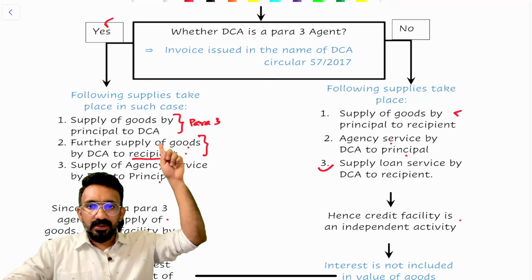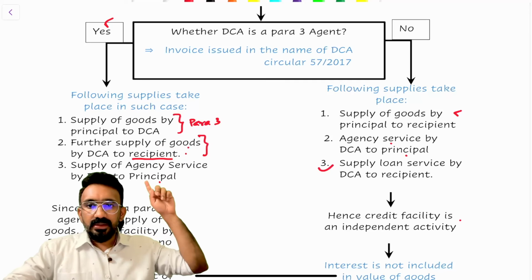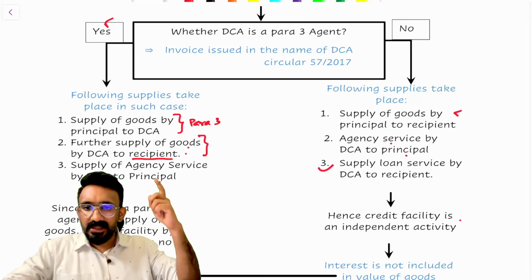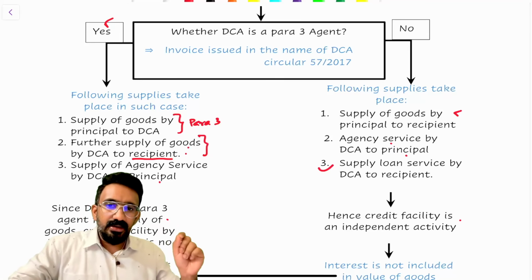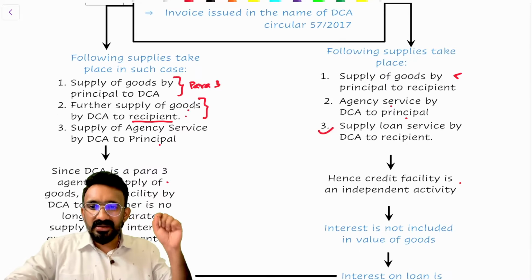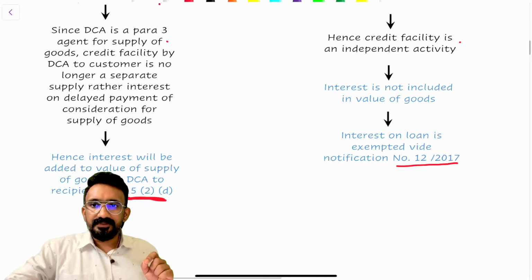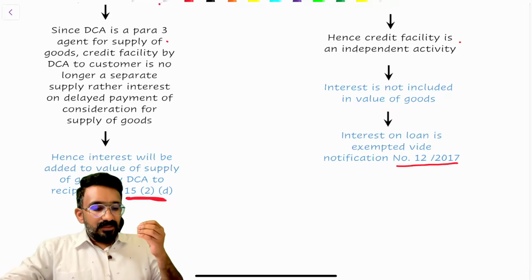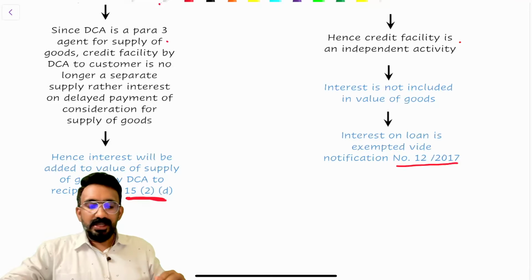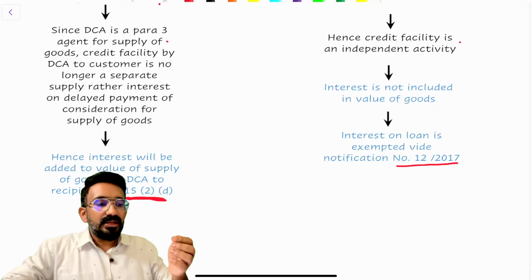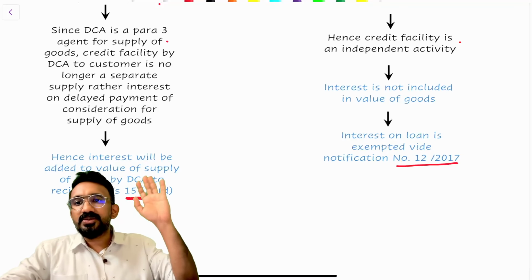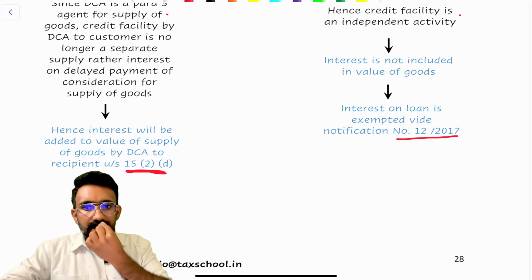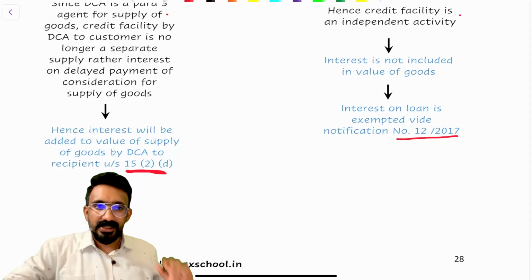Number one, principal to del credit agent; two, del credit agent to the customer. Three, anyway the del credit agent will be getting a commission. The agent will give a bill to the principal, that will be the third supply, which is a supply of service. Here, if the del credit agent who is a para 3 agent receives interest, the circular says that since the del credit agent is a para 3 agent for supply of goods, there is an underlying supply for this agent, which means he's supplying goods, he's getting money delayed, so he's collecting interest. It will be treated as what? Interest on delayed payment of consideration. Interest will be added to the value of supply under section 15(2)(d) is what they're saying.